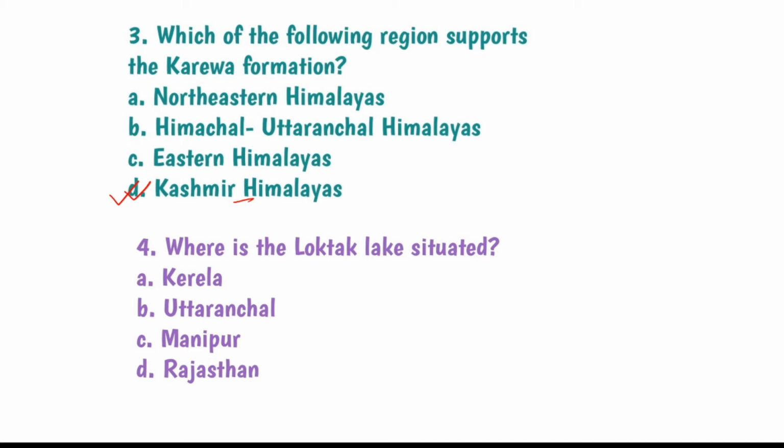Kashmir Himalaya. Fourth, where is Loktak Lake situated? Question number 4, Loktak Lake. Option A Kerala, B Uttaranchal, C Manipur, D Rajasthan. So Loktak Lake is situated in Manipur. It is a famous lake, called the floating lake of India, the only floating lake. So it would be very easy for you to remember where Loktak Lake is situated. Question number 4, answer is Manipur.